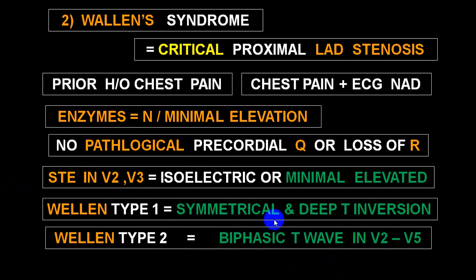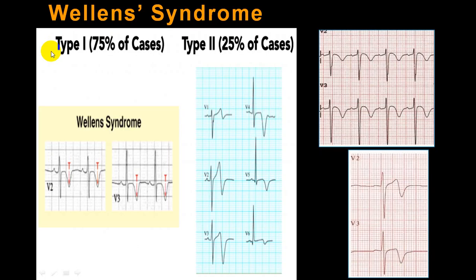If you get these T wave changes, there may be ST elevation or not, but a good number of times there is an ST depression. And if there is a T wave inversion, or a biphasic T wave, do consider Wellens syndrome, or we call Wellens sign, and that is suggestive of a critical proximal LAD stenosis.